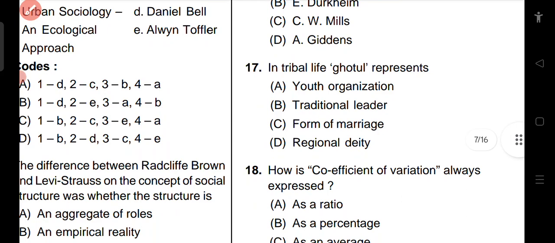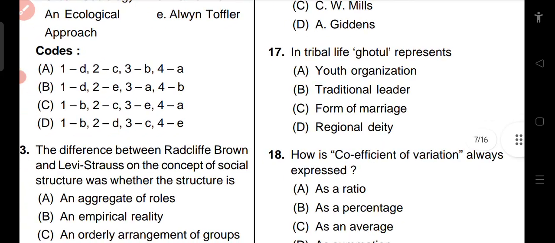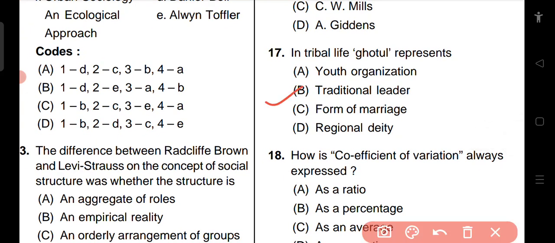In tribal life, Gotul represents youth organization, traditional leader, form of marriage, regional deity. So this is youth. Gotul is a youth dormitory. Here in the options it is given youth organization. We will go with option A.